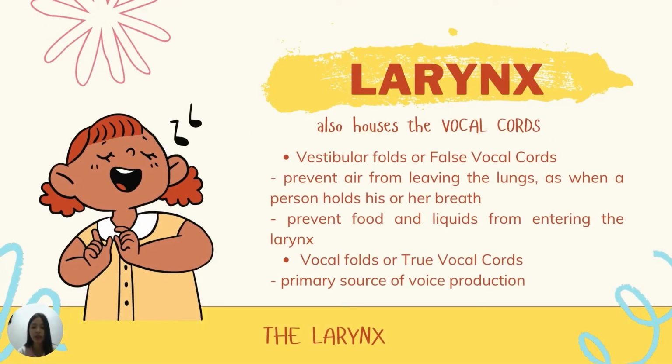The larynx also houses the vocal cords. There are two sets of ligaments that extend from the posterior surface of the thyroid cartilage to the paired cartilages. The superior set of ligaments forms the vestibular folds, or false vocal cords, which prevent air from leaving the lungs, as when a person holds his or her breath, and also prevent food and liquids from entering the larynx. On the other hand, the inferior set of ligaments composes the vocal folds, or true vocal cords, which are the primary source of voice production.